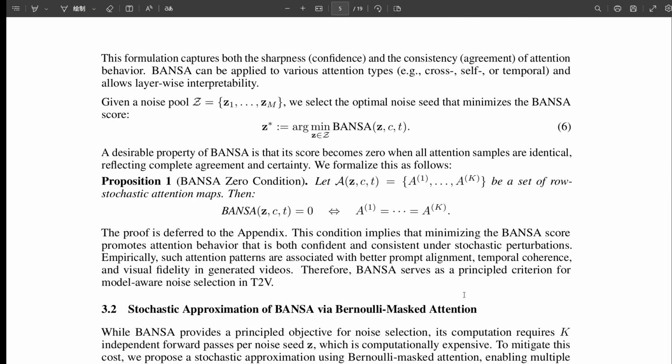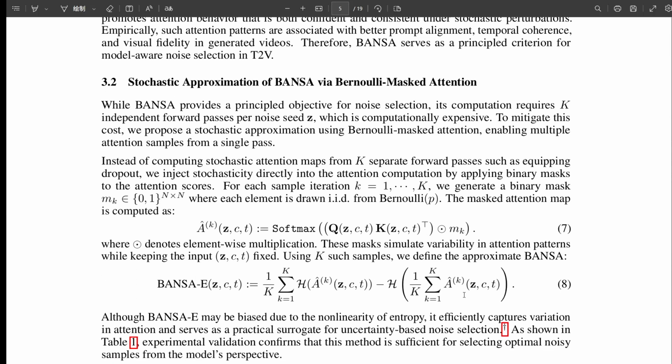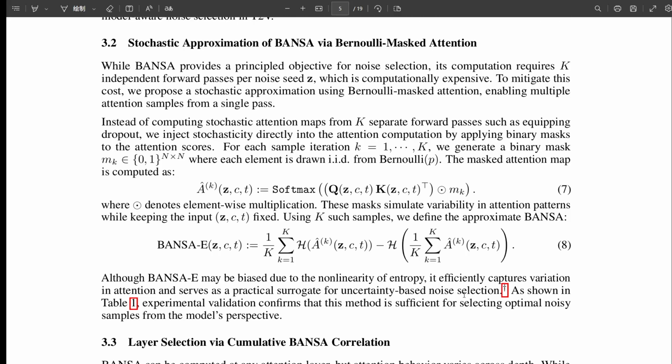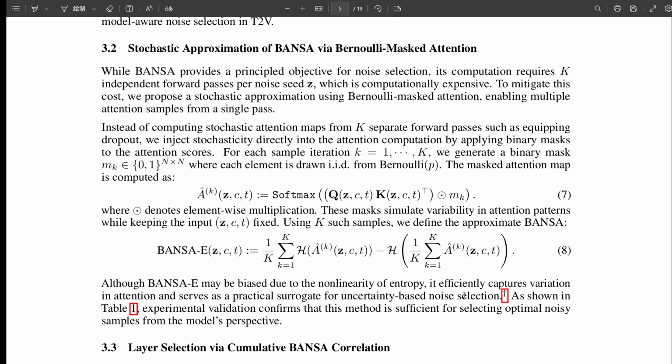And 0.7 correlation is reasonably strong. Yep, strong enough. It means the score from just that subset of D layers is a good proxy for the whole thing. This significantly reduces the computational cost without sacrificing the effectiveness. Table 5 shows the results are almost identical using the truncated set versus all layers. Clever. So Bernoulli masking is multiple samples per pass, and layer truncation reduces how much attention you need to examine per sample. Combined, this makes it fast.